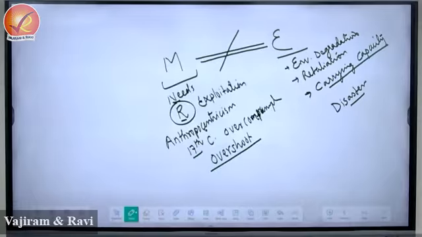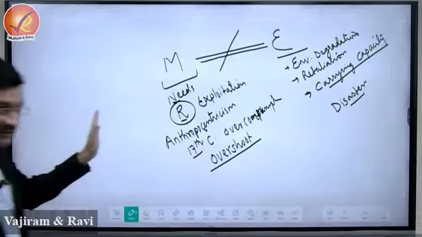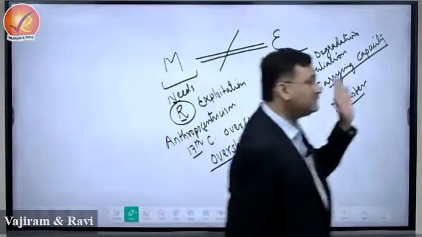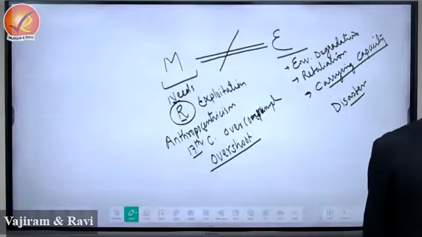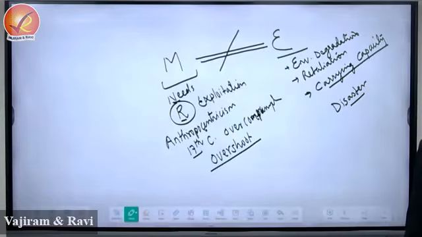Anthropocentrism. Who is most important? Is it man, right? This philosophy was propagated during the industrial revolution. ये industrial revolution का time है, and this idea, this philosophy was popularized. Who is more important? Man is more important. Needs of man are more important.